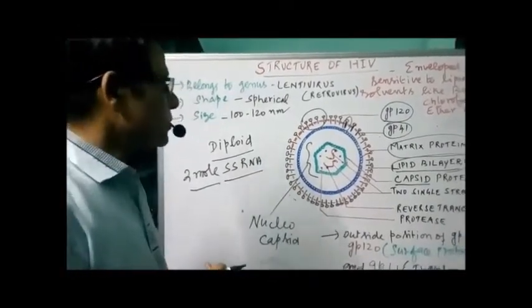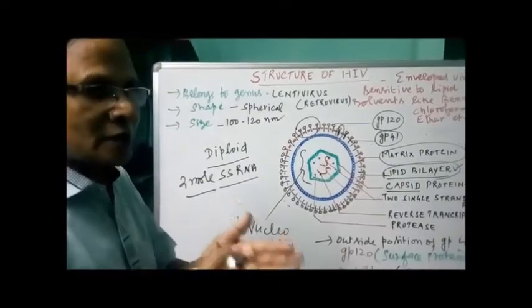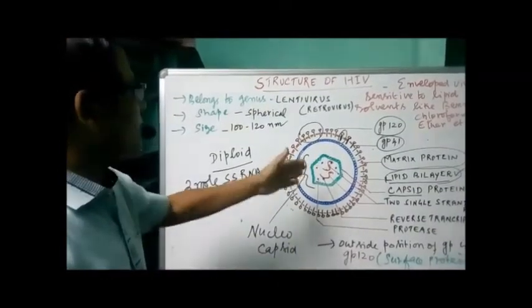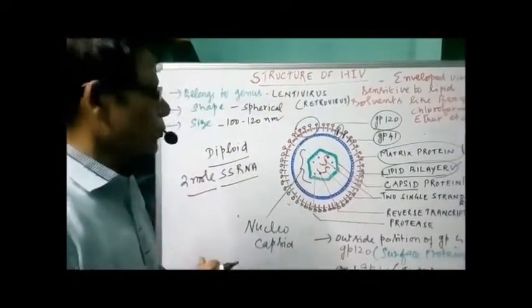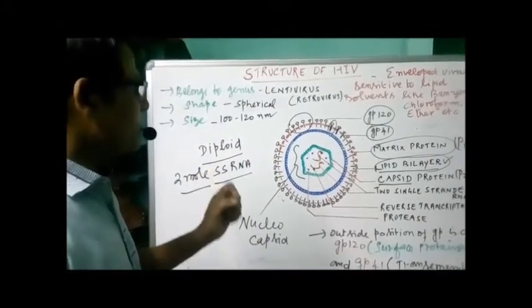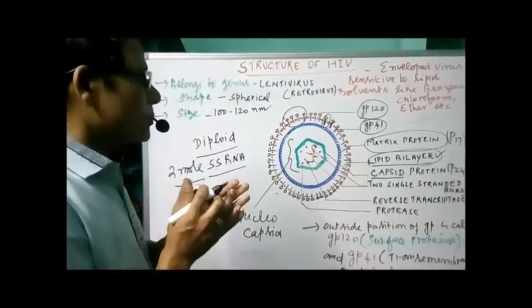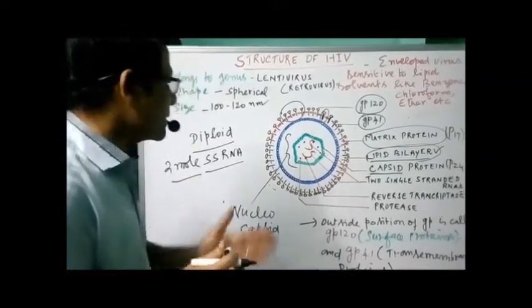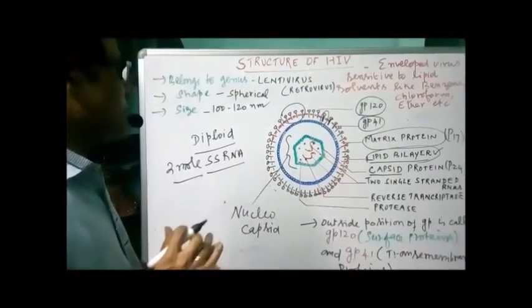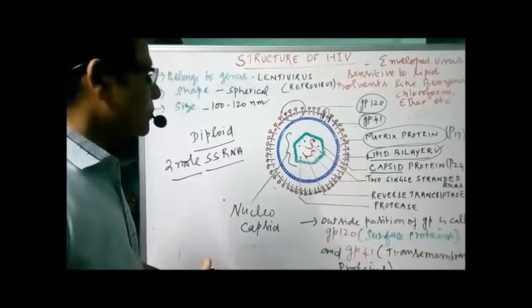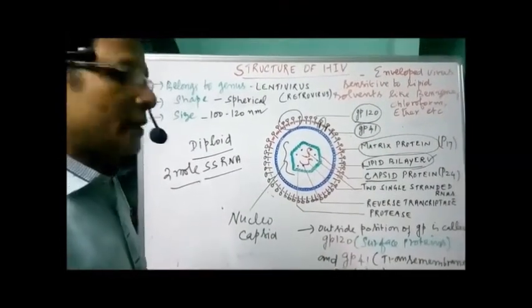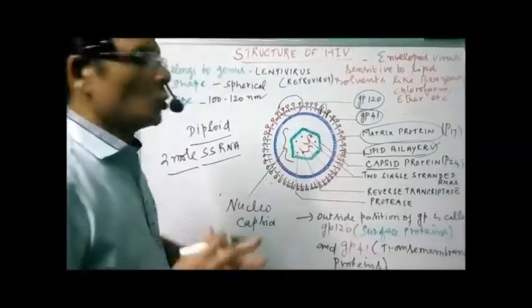This enzyme is responsible for the reverse transcription process, hence the virus belongs to the retrovirus group. So two separate single stranded RNA with molecules of reverse transcriptase enzyme attached to them are present. In addition, we also have different enzymes present in the inner core.